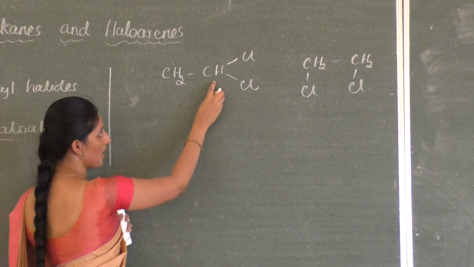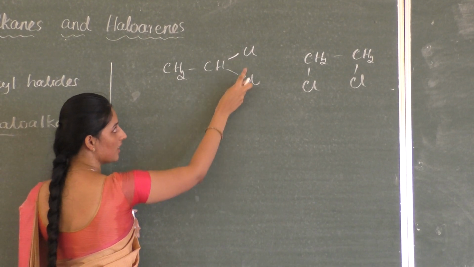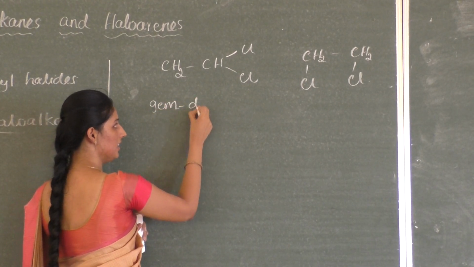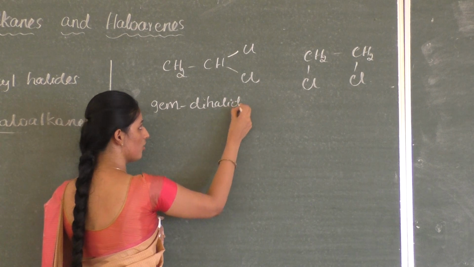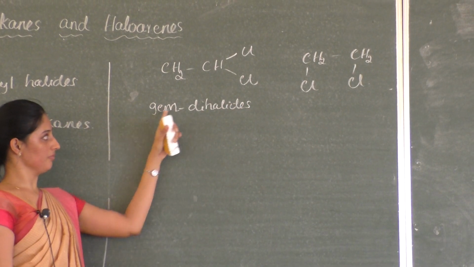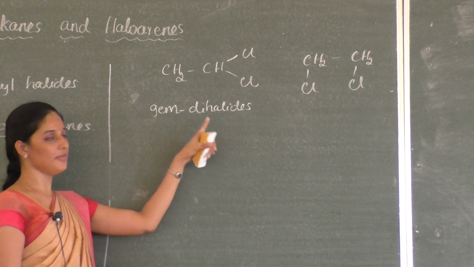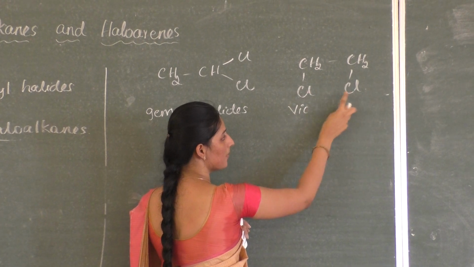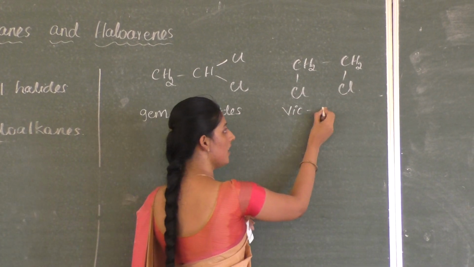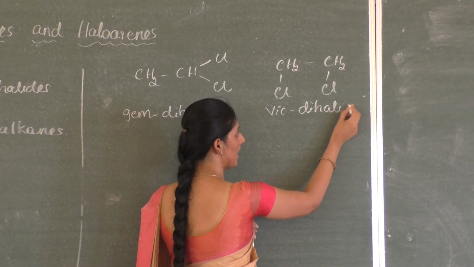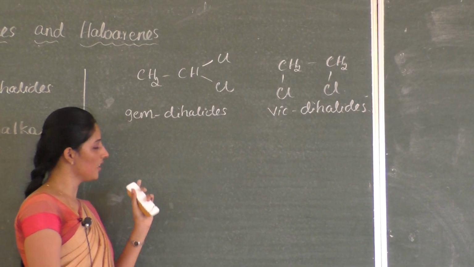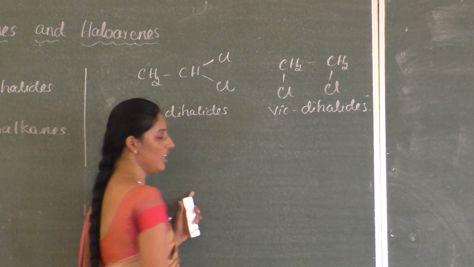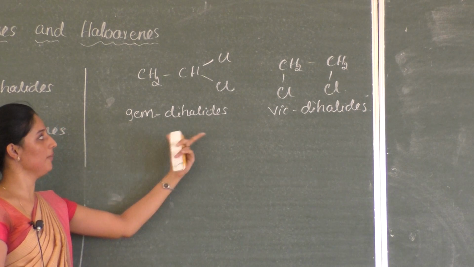So the compound where halogen atoms are present on the same carbon atom, they are generally called geminal dihalides, or gem dihalides. And the compound where two halogen atoms are present on adjacent carbon atoms, they are known as vicinal dihalides. Okay, you have studied this in your previous classes: geminal dihalide and vicinal dihalide. Now come to the point, how to name these compounds.